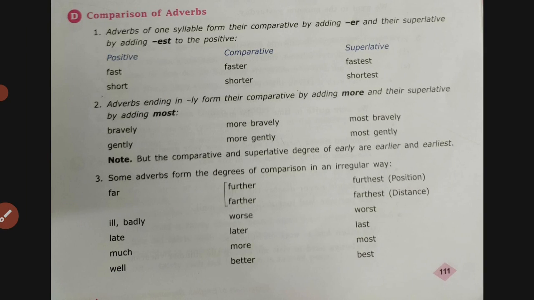Now let us move on to comparison of adverbs. There are 3 degrees of comparison. First is positive degree, second is comparative degree, and third is superlative degree. You can see in detail, some are formed by adding er, est, some are formed by adding more and most, and some have a totally different formation. They are irregular adverbs.